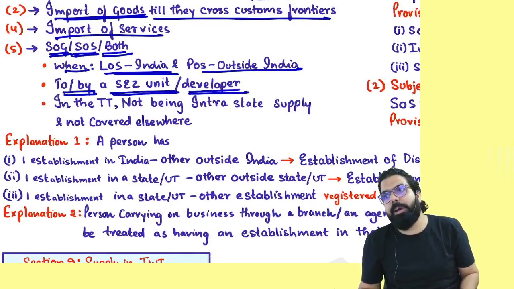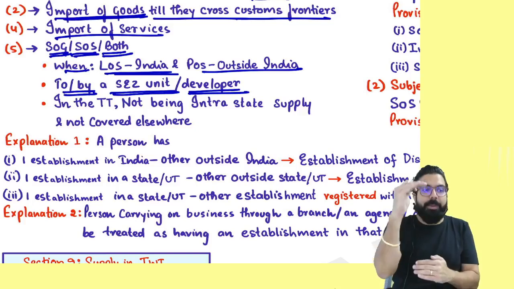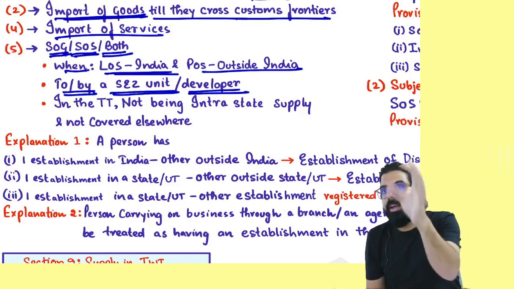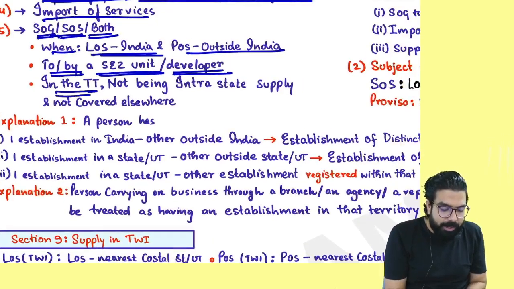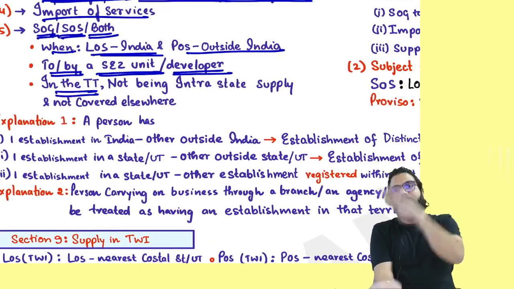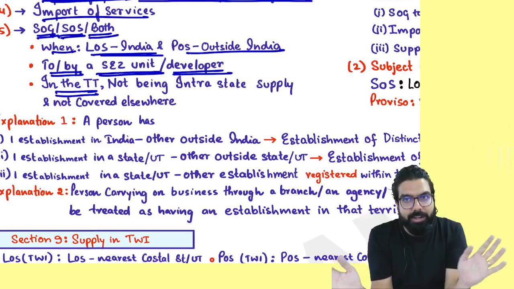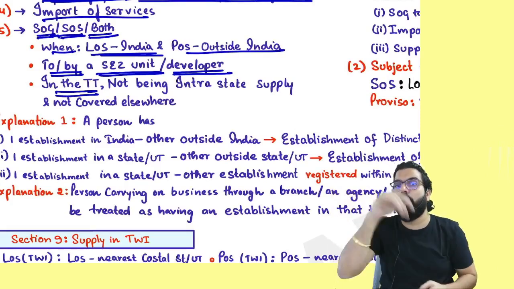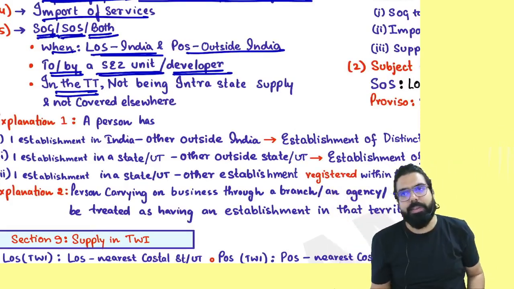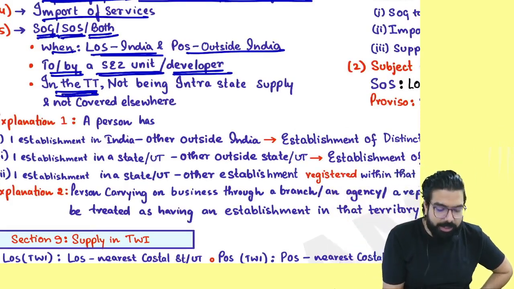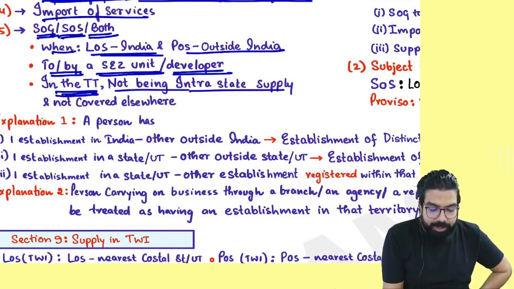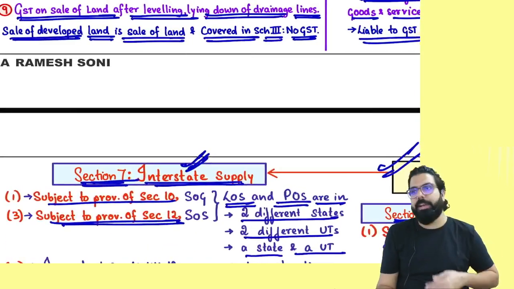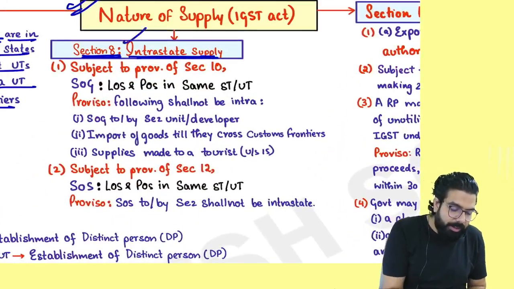Sir, supplying to or supplying by an SEZ unit is always what, everyone? SEZ unit or developer is always inter. I am supplying to SEZ or SEZ is supplying. Always remember, it is always interstate. And always remember, any transaction happening in the taxable territory which is not intra, or which is not covered anywhere else, will always be deemed as what, everyone? Interstate. Any transaction in the taxable territory not being intra and not covered elsewhere will always be what, everyone? Interstate.